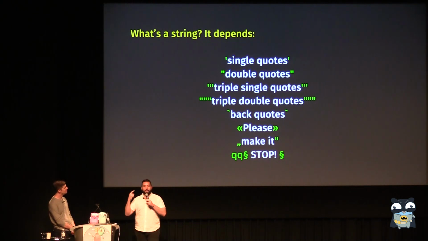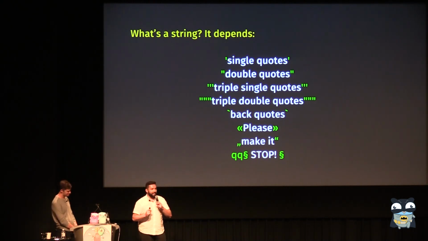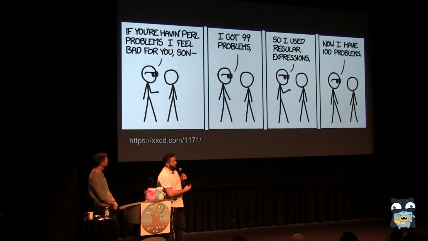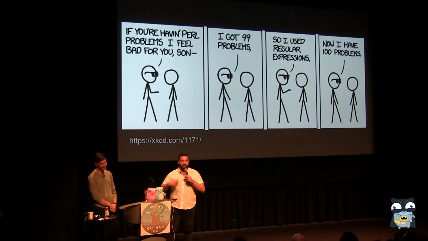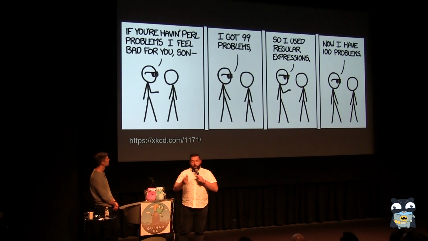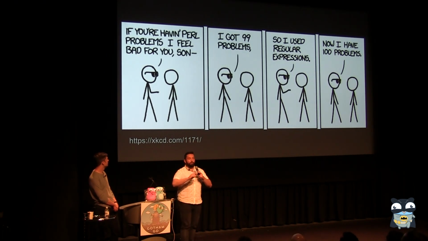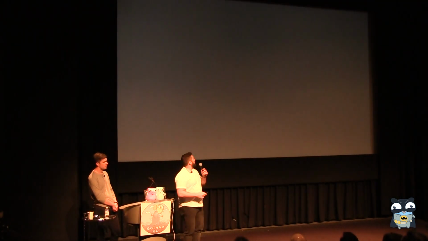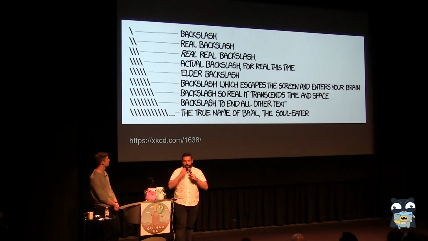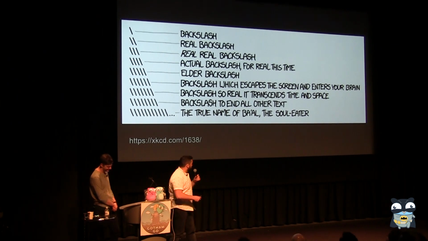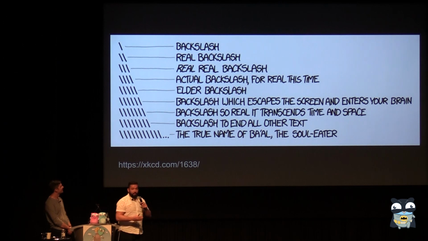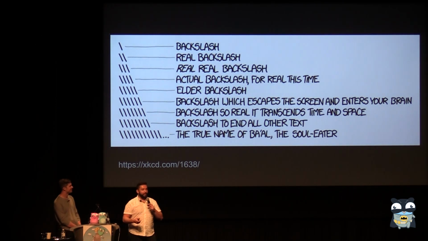So yeah, imagine having to write the regular expression for this, right? Just that is scary. And then on top of that, there's the fact that it's regular expressions, and XKCD for everything. So yeah, if you had 99 problems and you have regular expressions, now you have 100 problems. Once you have that, you're just like, oh, strings. Okay, I figured out it should be easy. Cool. So yeah, how do you escape characters? Yeah, XKCD for that. I will not read the whole thing. I will just say the last one is the true name of the soul eater. So yeah, it can get pretty complicated quite quick, right?